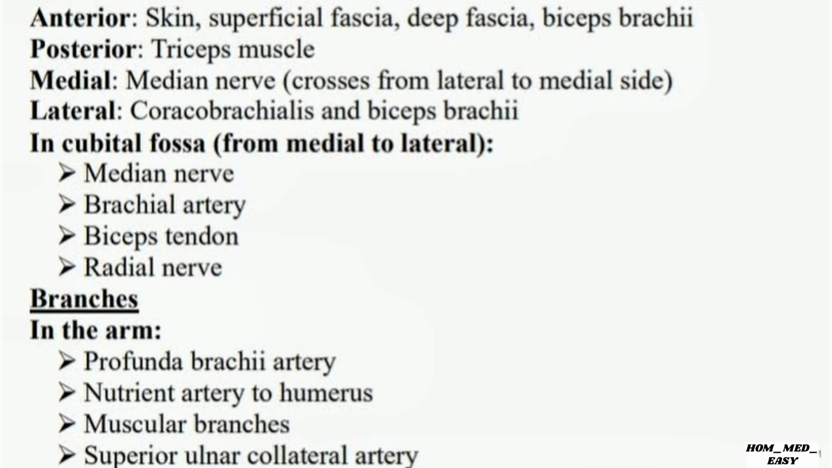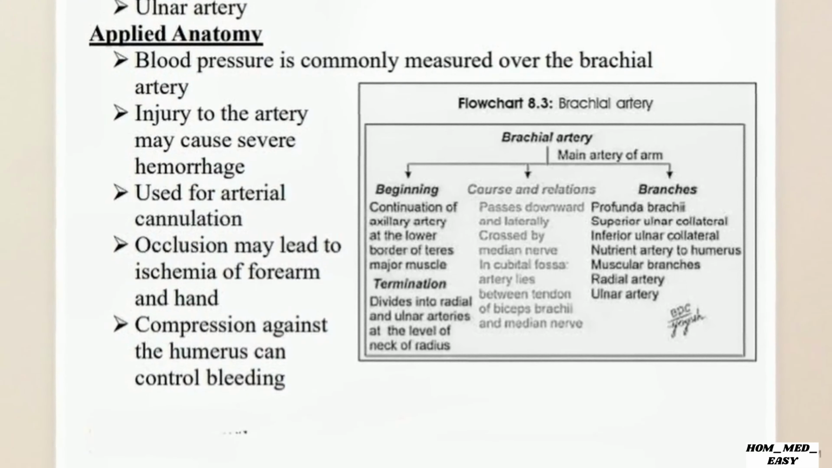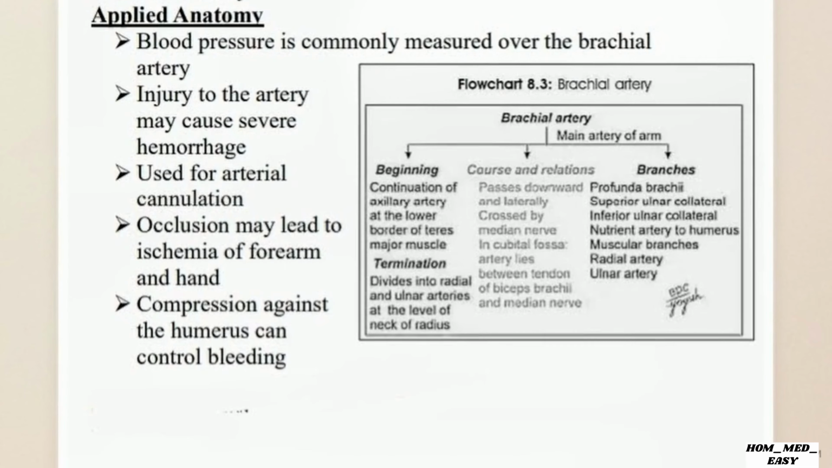While this sequence governs the elbow, we must also identify the artery's branching hierarchy. Looking at this flowchart, the profunda brachii artery acts as the deep supply line, the primary branch in the arm. Below that are the nutrient artery to the humerus, muscular branches, and the superior and inferior ulnar collateral arteries. Knowing this exact medial to lateral arrangement and the branching tree is what separates a successful venipuncture from an accidental nerve injury or arterial puncture.